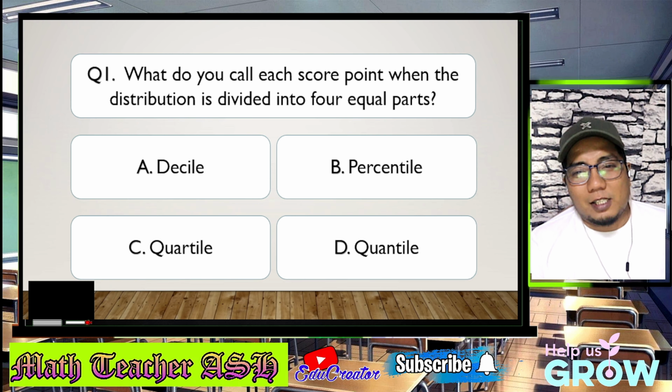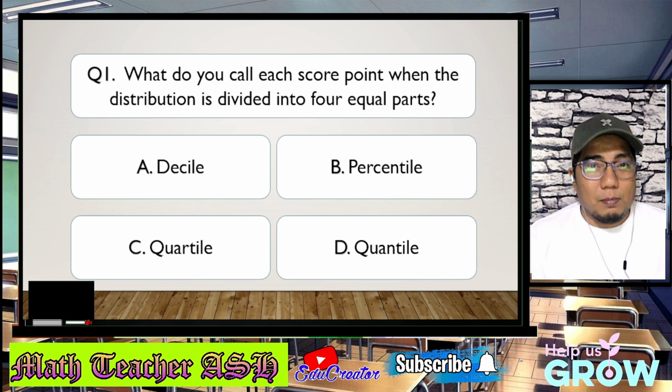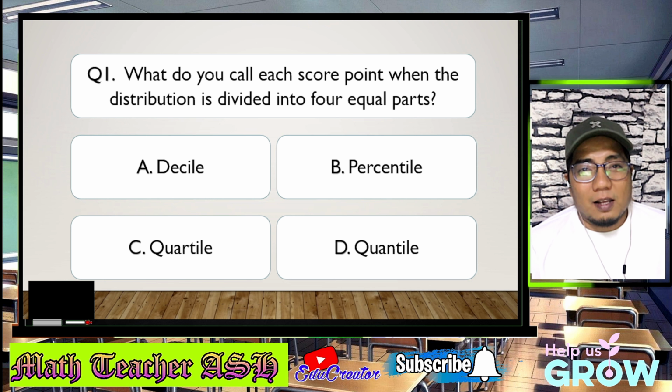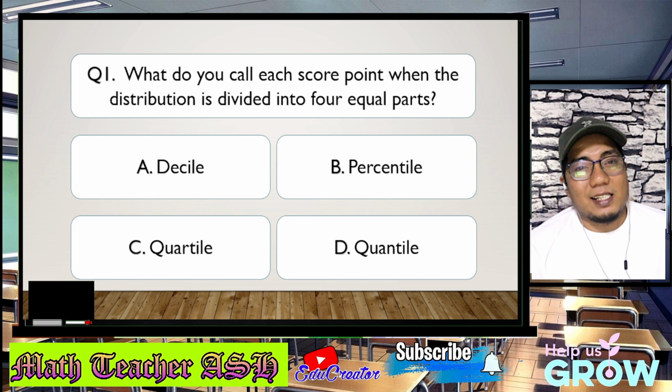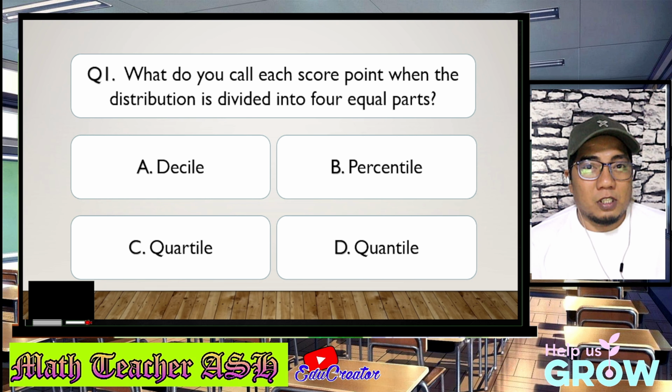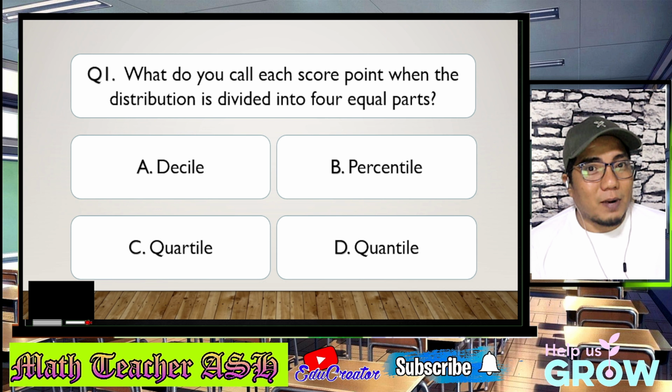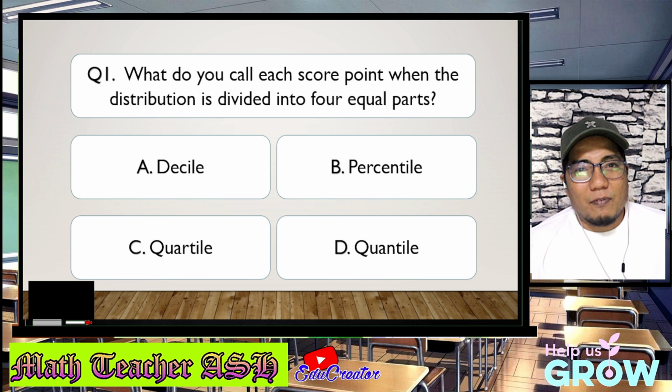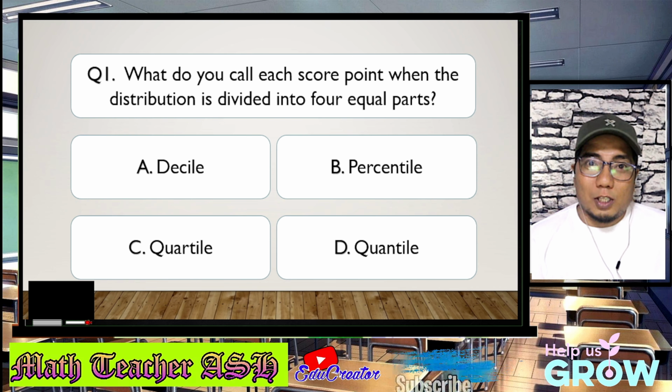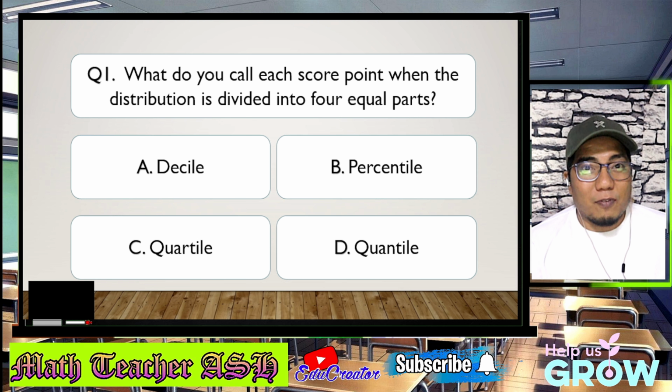Alright, math learners, this question is very easy because if you have learned the measures of position in statistics, there are 3 measures of positions that are well known. These are the quartile, the decile, and the percentile. Now, the quartile refers to 4 parts, the decile pertains to 10 parts, and the percentile refers to 100 parts. Now, the question in question number 1 refers to the 4 parts. So, therefore, the correct answer is letter C, quartile.